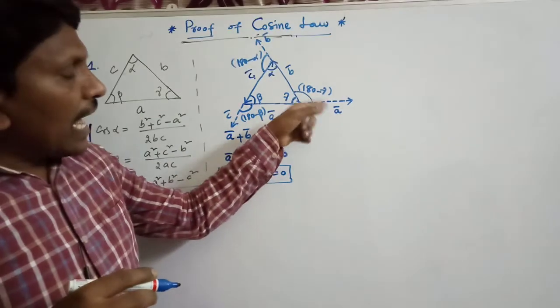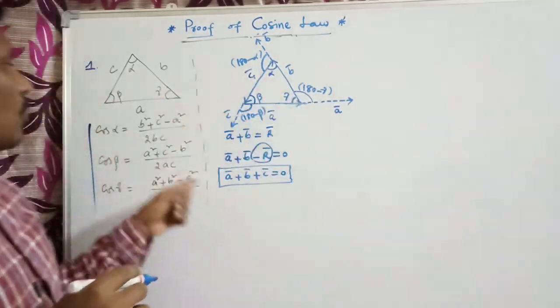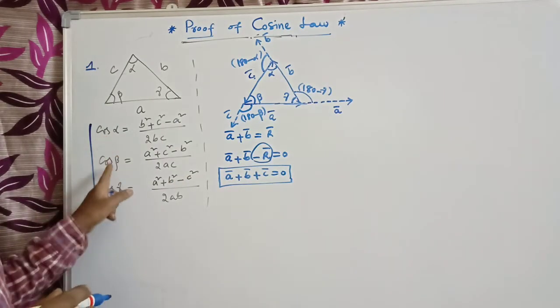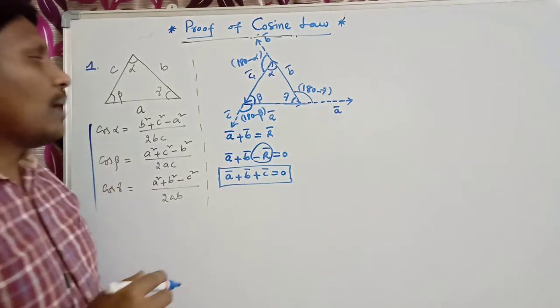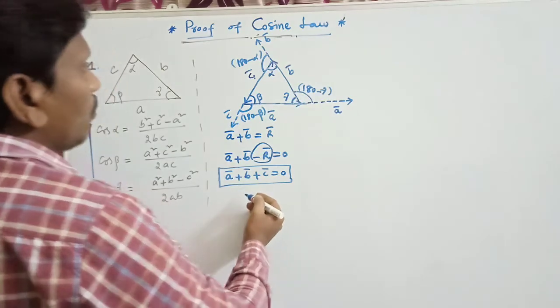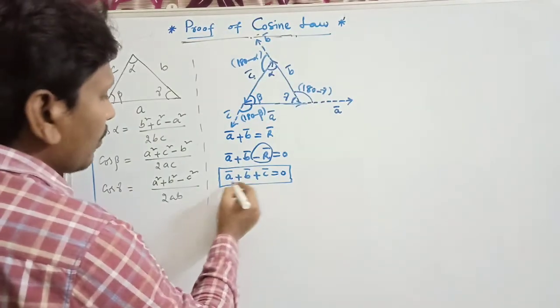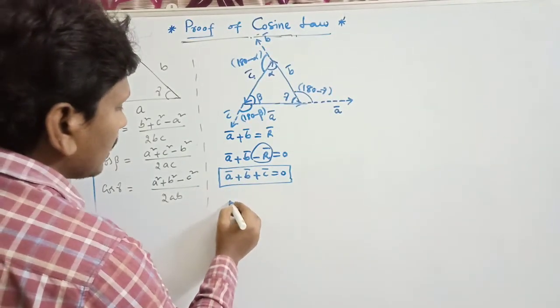By using the angles between the two vectors we are going to prove cos alpha, cos beta and cos gamma. Let us try to prove it. Now I am writing from this expression, that is a bar.